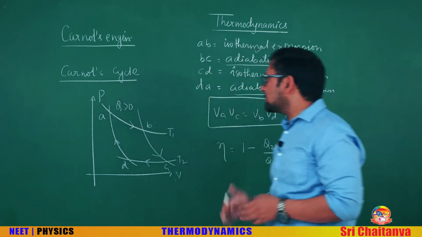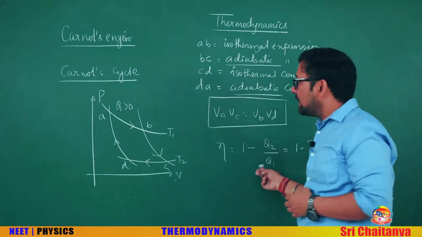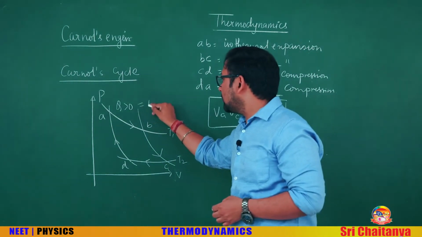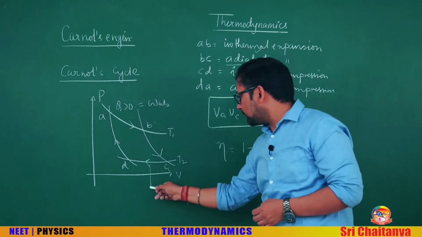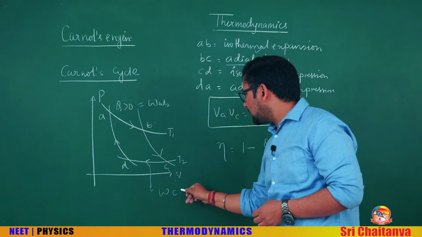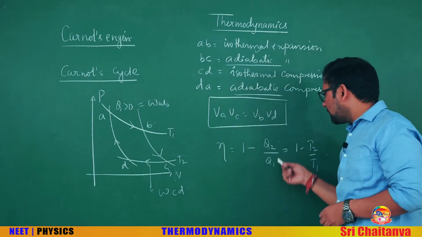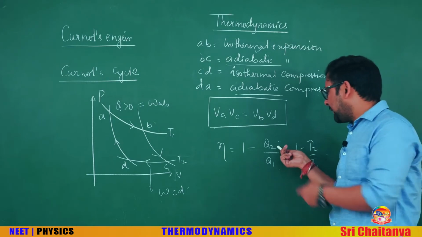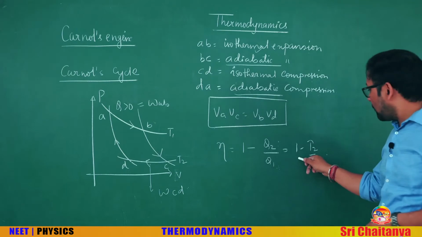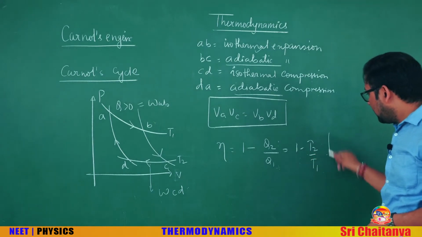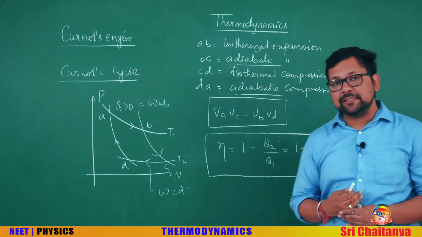So we can write the supplied heat Q1 as the heat of AB, and that will equal the work of AB. Similarly, rejected heat or negative work is the work of CD. If you put these two isothermal works, supplied for AB and rejected for CD, you will get the efficiency as 1 minus T2 by T1. This is called Carnot cycle's efficiency.